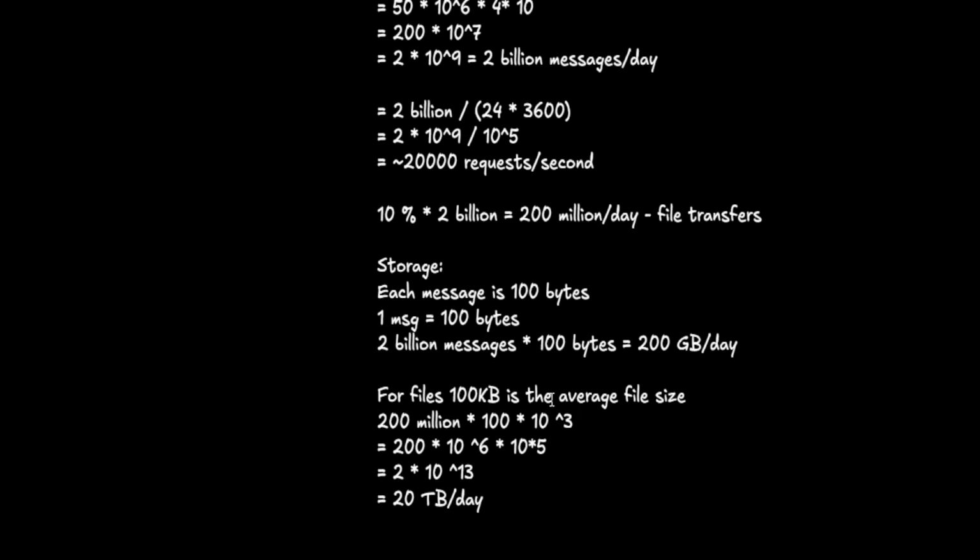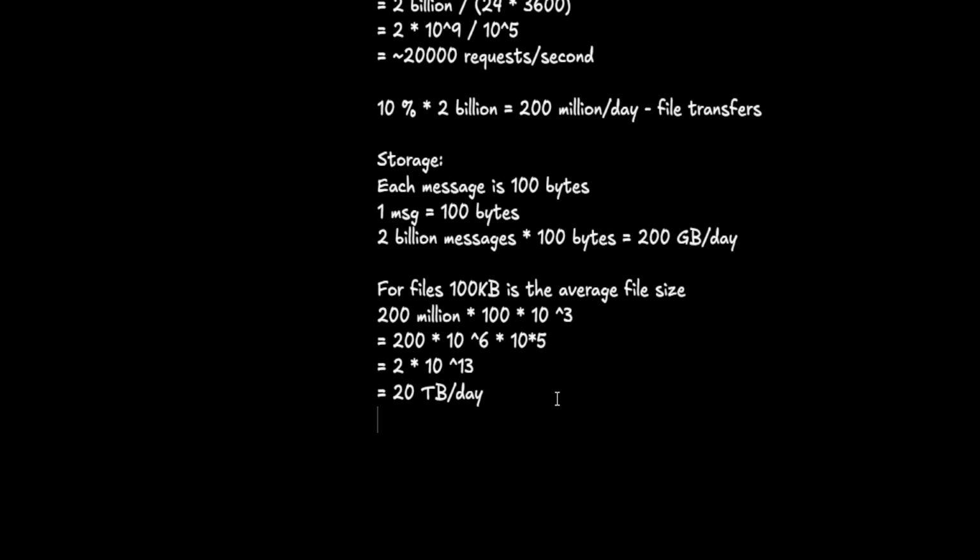Based on our assumptions, with 10% of traffic being file transfers, with each file on average having 100 KB of data, we need 20 terabytes per day for file transfers. Whereas for messages, with 2 billion messages and 100 bytes per message, we need 200 GB per day, right? If this is the case for 10 years, how much do we require?